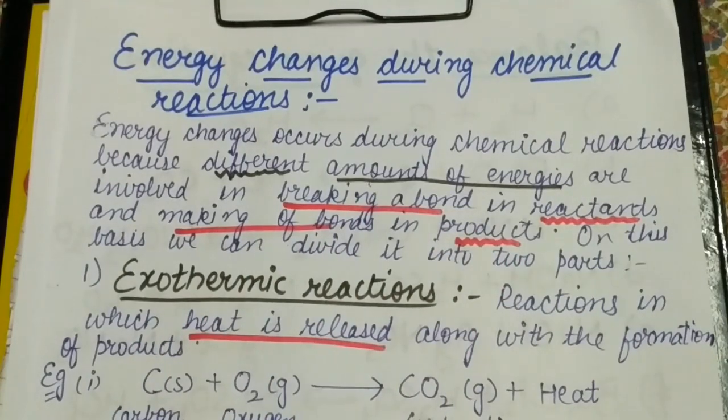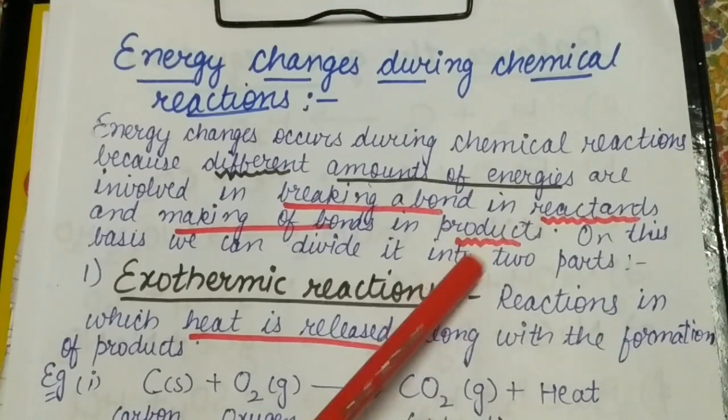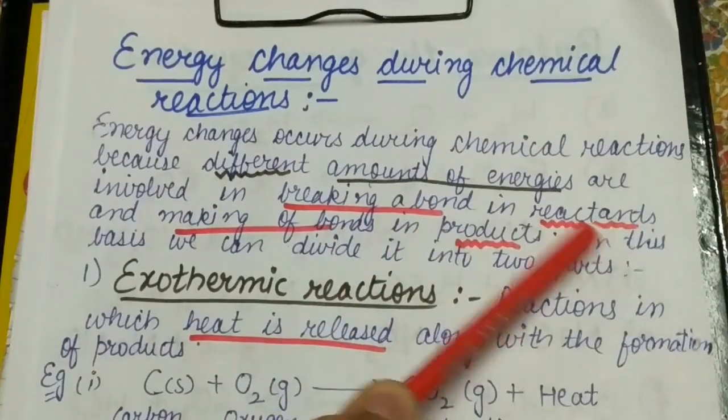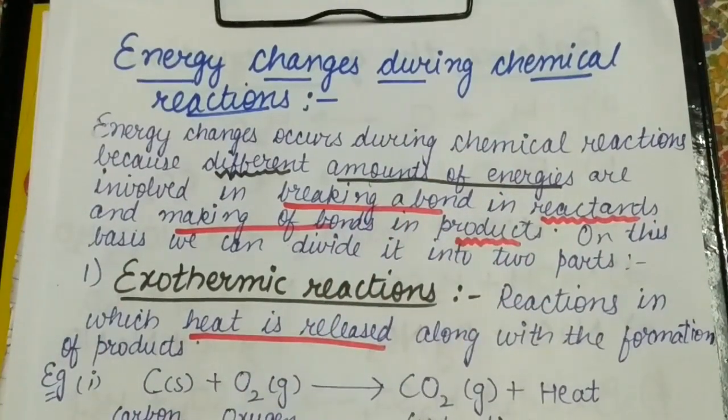That is to say, as we know, in a chemical reaction the breaking of bonds takes place in the reactants and the formation of new bonds takes place in the products. So during this, some amount of energy is required to break the bonds and a different amount of energy is involved in forming the new ones.